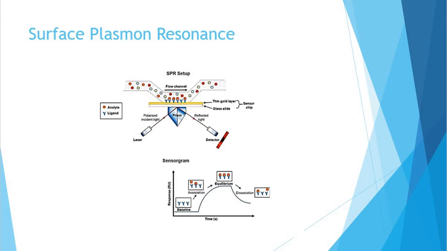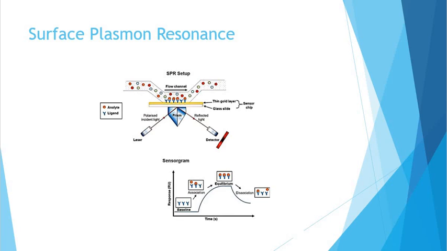It is an optical effect that can be utilized to measure the binding of molecules in real time without the use of labels. SPR instruments are primarily used to measure the binding kinetics and affinity of molecular interactions. SPR can be used, for example, to measure the binding between two proteins, a protein and an antibody, DNA and a protein, and many more.